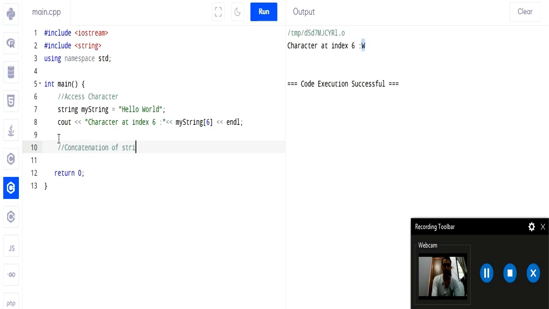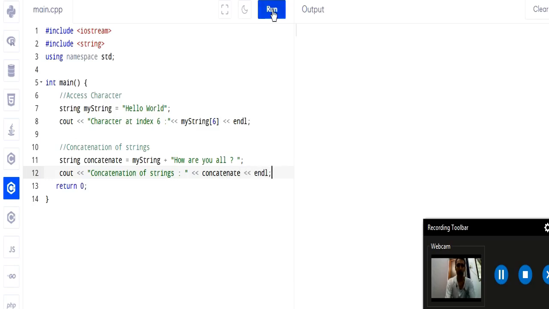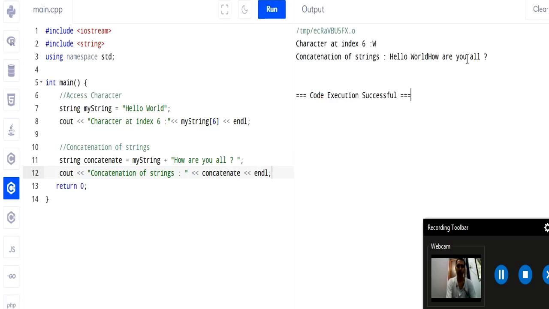Now let us comment again here concatenation of strings. So we will take string concatenate equal my string plus some text string we want to give. So hello world, and I pass here how are you all, and semicolon in the last. Now let us print it. So cout in double quotes some statement like concatenation of strings, then your variable name which is concatenate, and now if we run this, here is the output: hello world how are you all.